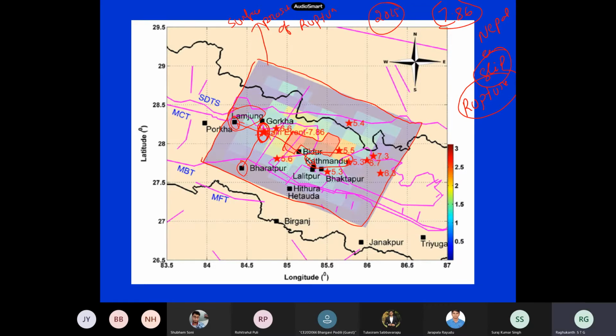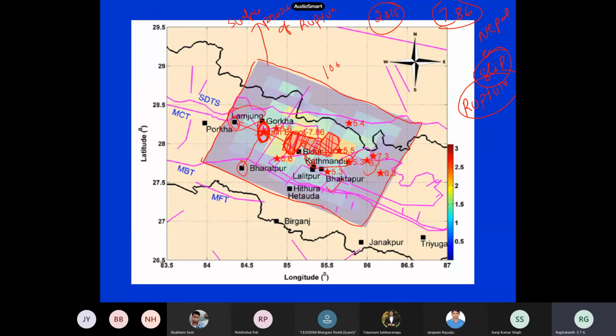Does epicentral distance have any meaning here? All these cities, Kathmandu, Bhaktapur, are located on top of the fault itself, and this fault is some 100 kilometers long. When you go near the fault, epicentral distance and focal distance are useless. The epicenter is just the starting point of the earthquake. But if you see the fault, the maximum energy was located in this small portion. This is the region where the maximum energy has been released.